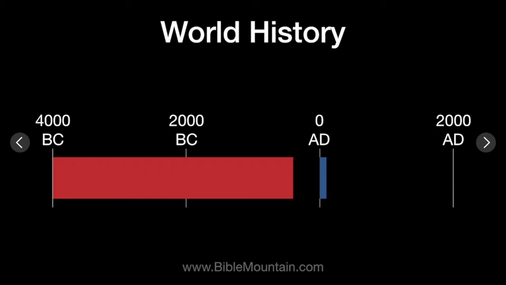So this is the timeline of world history. We have 4000 BC here on the left. We have 2000 AD, the modern day, here on the right. This red bar represents the Old Testament. The Old Testament tells us about events that took place between 4000 BC, creation, and about 400 BC. The blue bar represents the New Testament. The New Testament records events that took place in the 1st century AD.